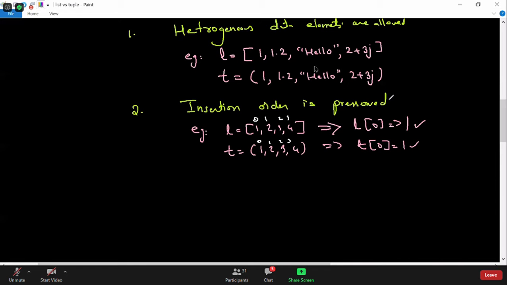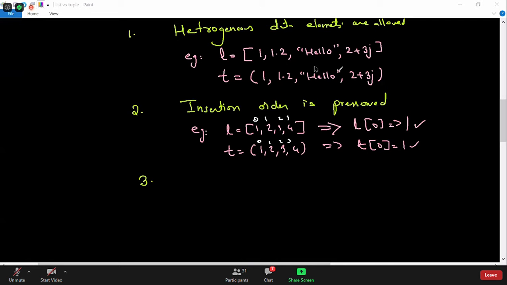So let's go here and talk about the third point. We just discussed these two basic points. It's very straightforward. We already discussed it; there is no need for explanation, you can easily understand that heterogeneous data elements are allowed in both.